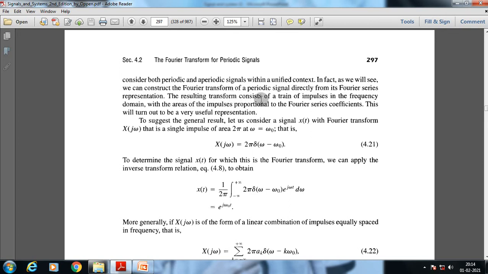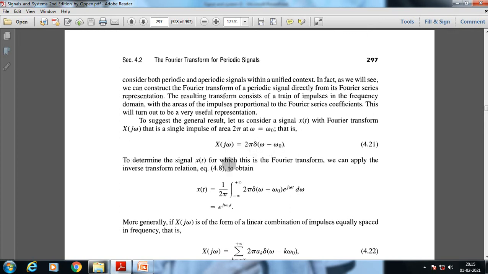The resulting transform consists of a train of impulses in the frequency domain, with the areas of the impulses proportional to the Fourier series coefficients. This will turn out to be a very useful representation. To suggest the general result, let us consider a signal x of t with Fourier transform X of j omega that is a single impulse of area 2 pi at omega equal to omega 0. That is, X of j omega is equal to 2 pi delta of omega minus omega 0.